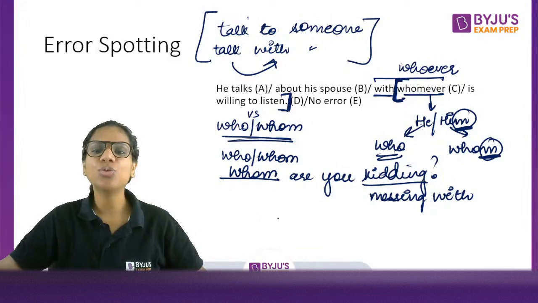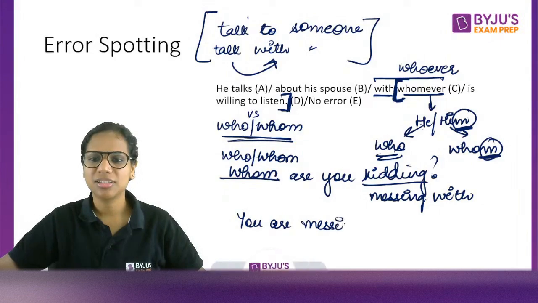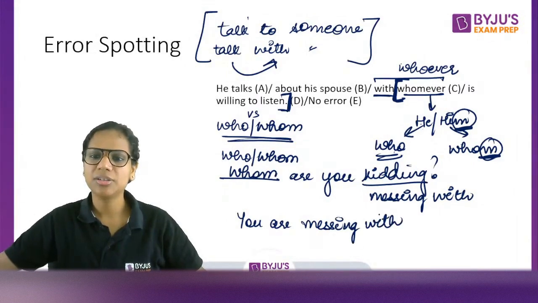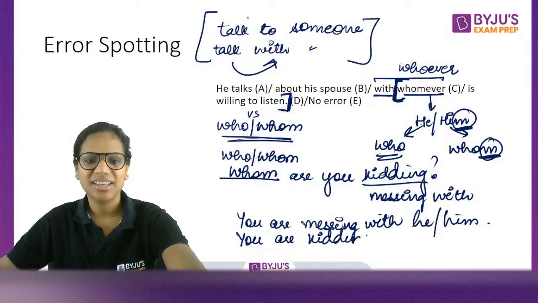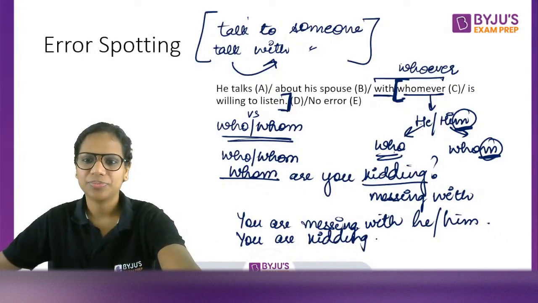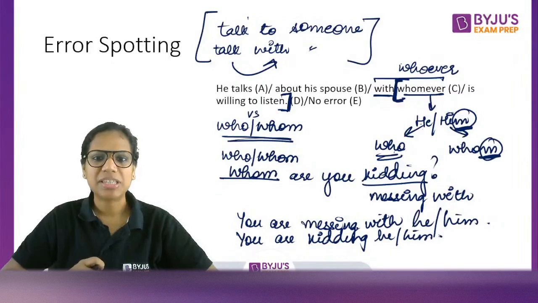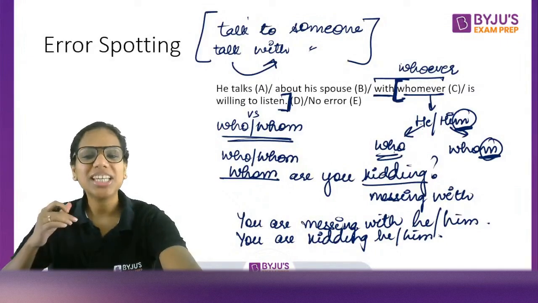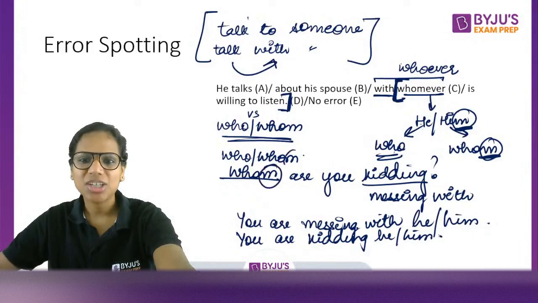Why? Because if you answer this, you are messing with he or him, or you are kidding, again, he or him? You would say you are messing with him. You are kidding with him. Okay. So, or you are kidding him. Sorry, not kidding with him.